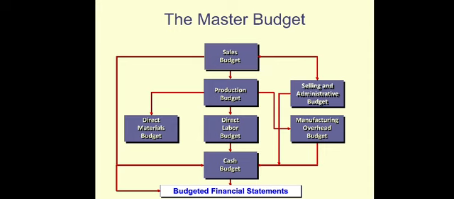The first thing that a company has to do when they prepare the master budget is to prepare the sales budget. The sales budget is a budget that a company uses to predict how many sales they want to make in, let's say, next year.